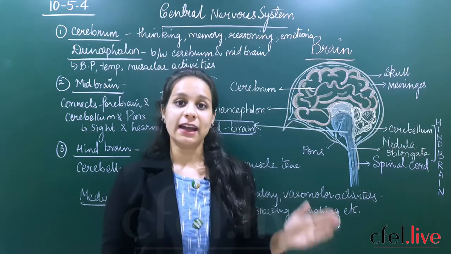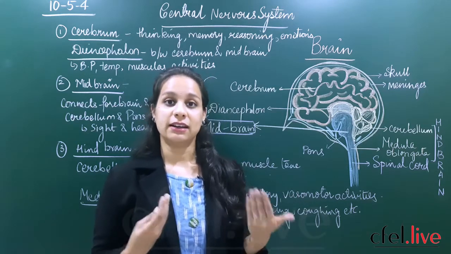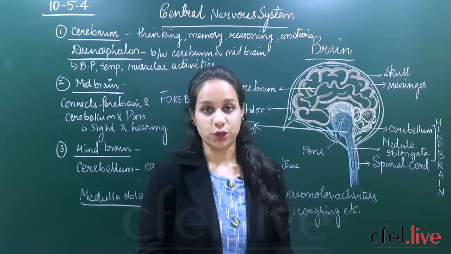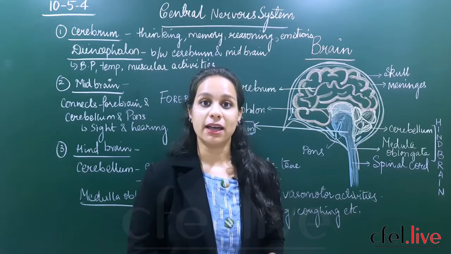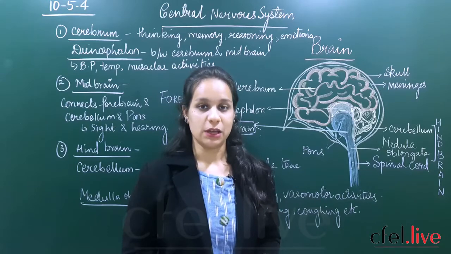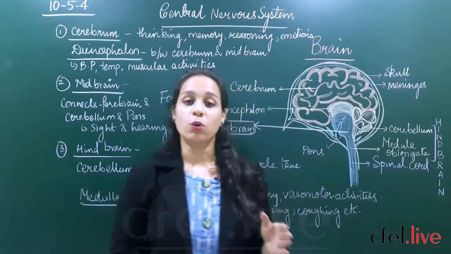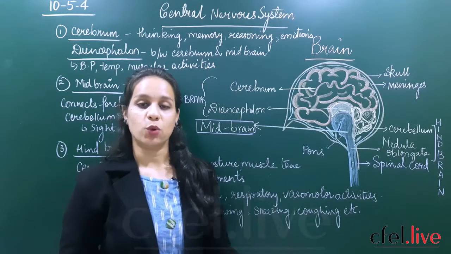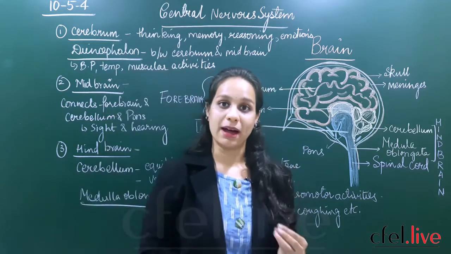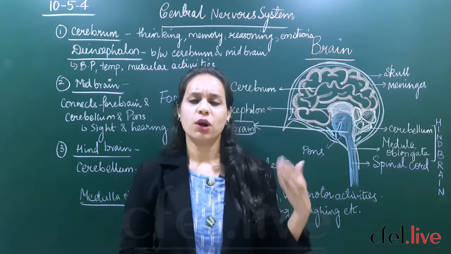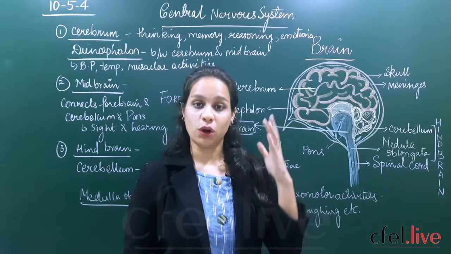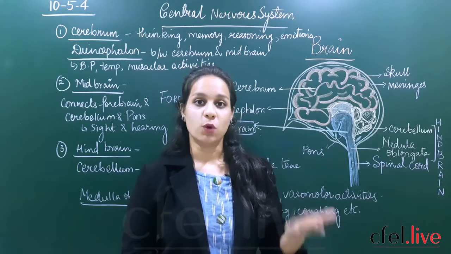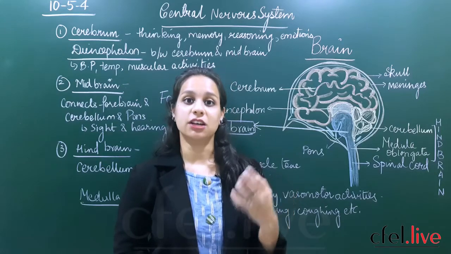So the responses which we produce or act out daily are controlled by our nervous system. We'll be learning in detail how involuntary and voluntary actions are controlled by our nervous system. What do we mean by involuntary actions? They are not under the control of your brain, whereas voluntary actions are in direct control of your brain.